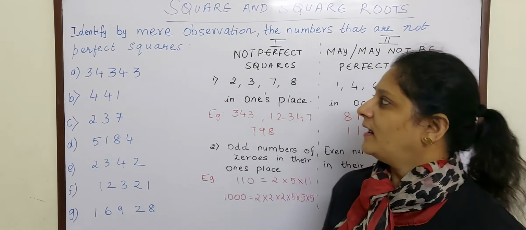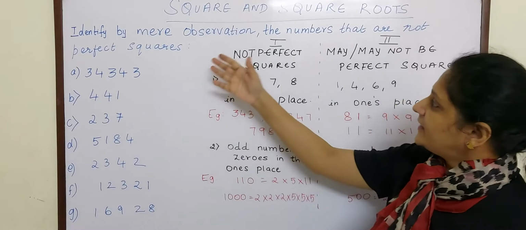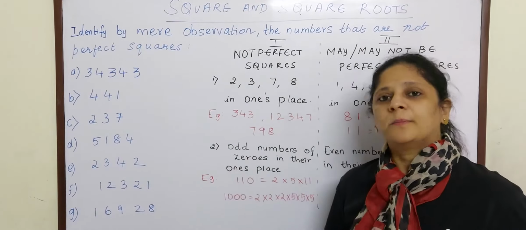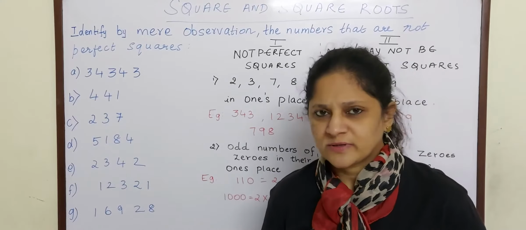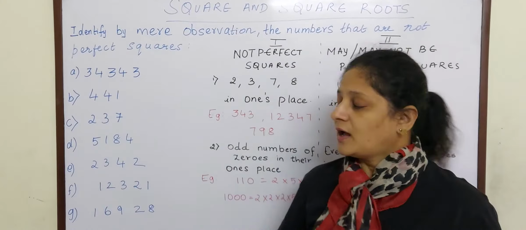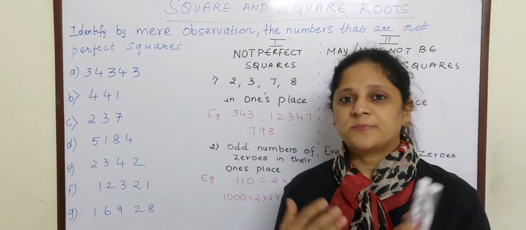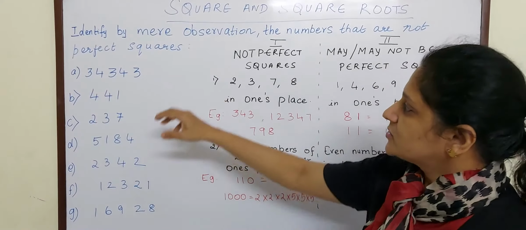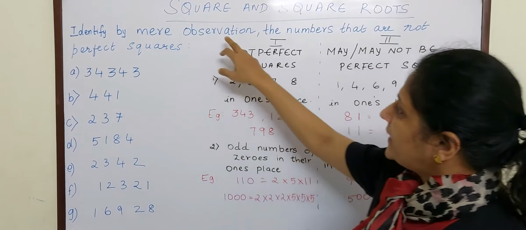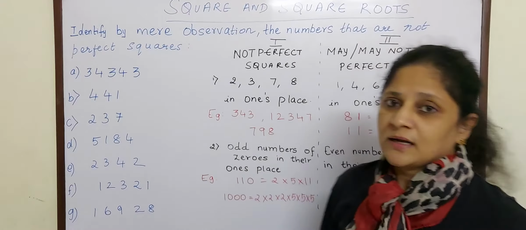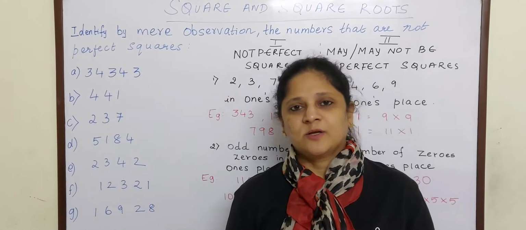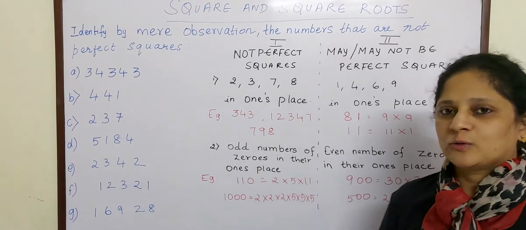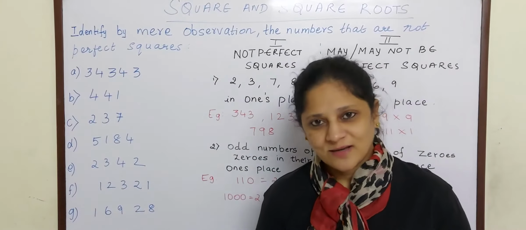I am Kalpana and today we are going to learn identifying numbers by observation, whether those numbers are perfect squares or not perfect squares. Now you may think, is this magic? How can we tell a number just by observing that it is a perfect square or not? But thanks to the question, they have asked you to identify only the numbers that are not perfect squares. So this needs some rules to be followed. If you are thorough with the rules, it is possible. So let us start.